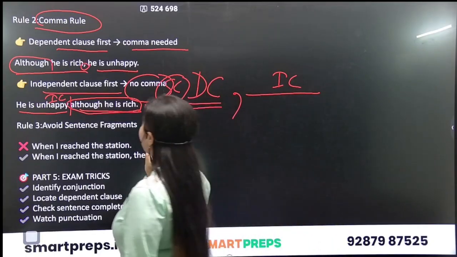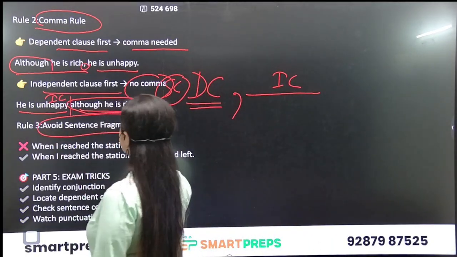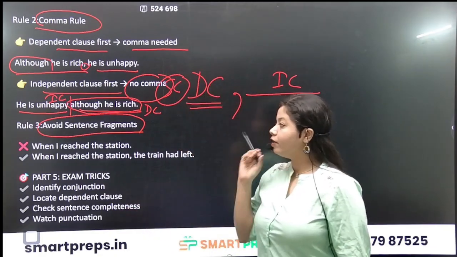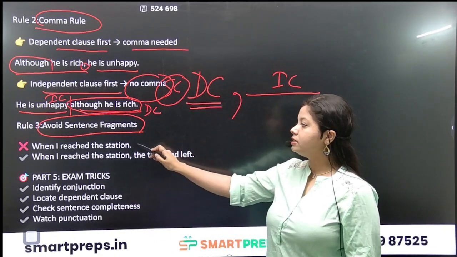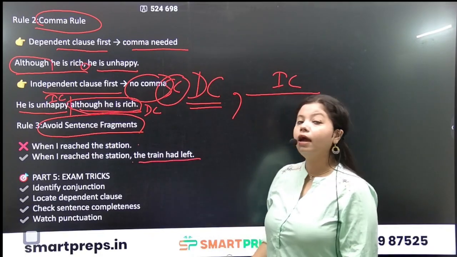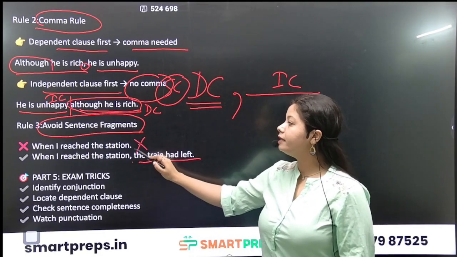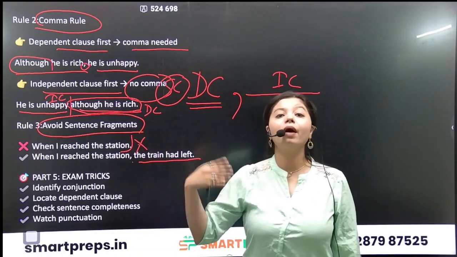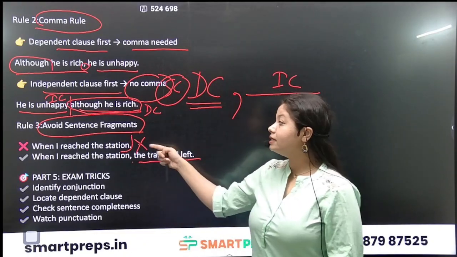Rule number 3, avoid sentence fragments. When I reached the station. When I reached the station, comma, the train had left. So this is incorrect because this is just a fragment, a part of the sentence. Okay, that is not correct.